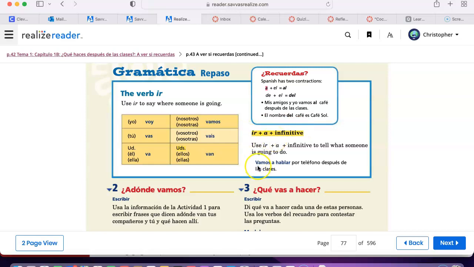Take a look at this example. Vamos a hablar por teléfono después de las clases. We are going to talk on the phone after school. So that is the simple future, which uses the verb ir.